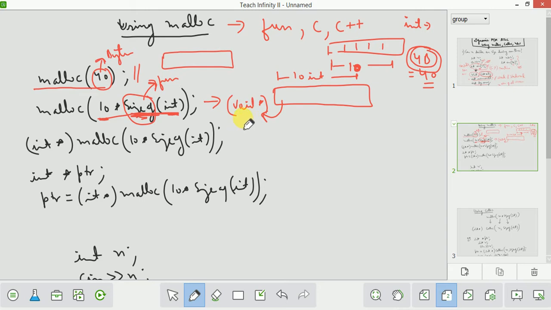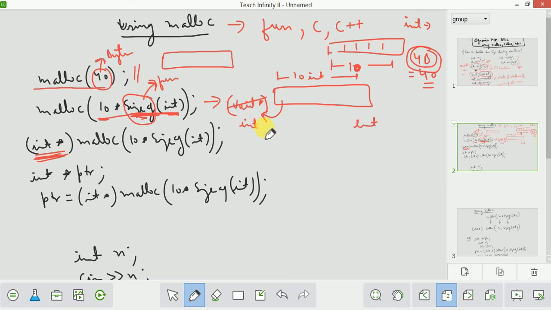But you are creating an array of integers, so you need to convert this into an integer pointer. So you will use typecasting. How is typecasting done? You will write int star in front of malloc. It means that the void pointer returned by malloc is converted into an int pointer.